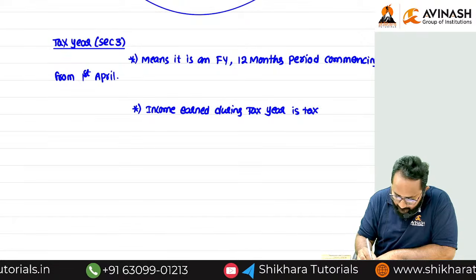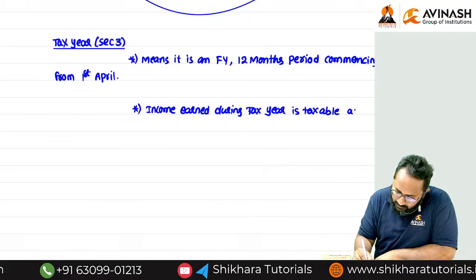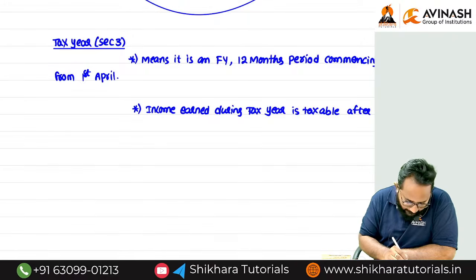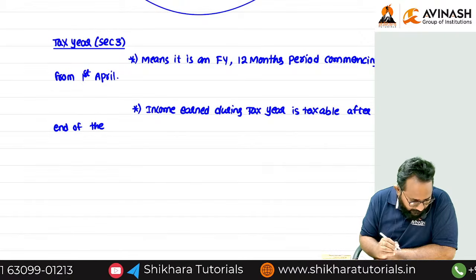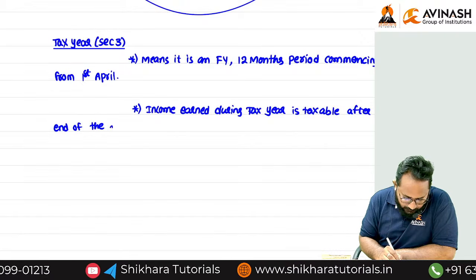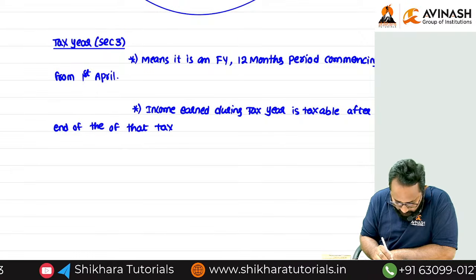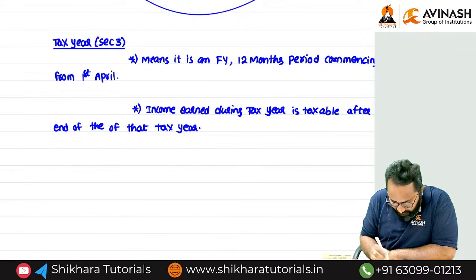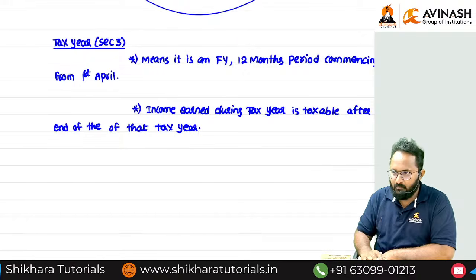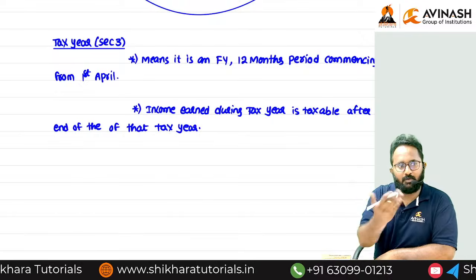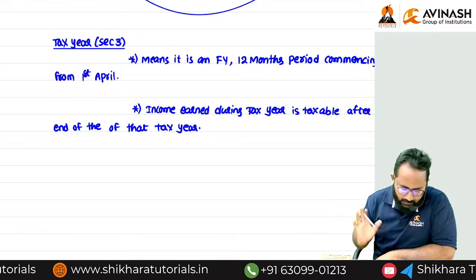It is taxable after the end of that tax year. After the end means the next year only, right? So definitely after the end, you have to pay the tax in the next succeeding financial year.